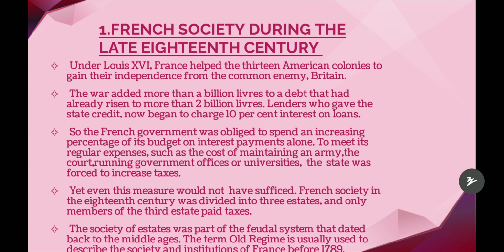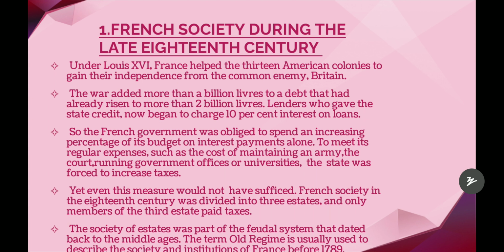And also the court. They should maintain a court, and for that they have to spend some money. And also for running government offices or universities, even colleges and schools, they need money. So where did they get all this money? By increasing the taxes. So the state was forced to increase taxes to meet its regular expenses.